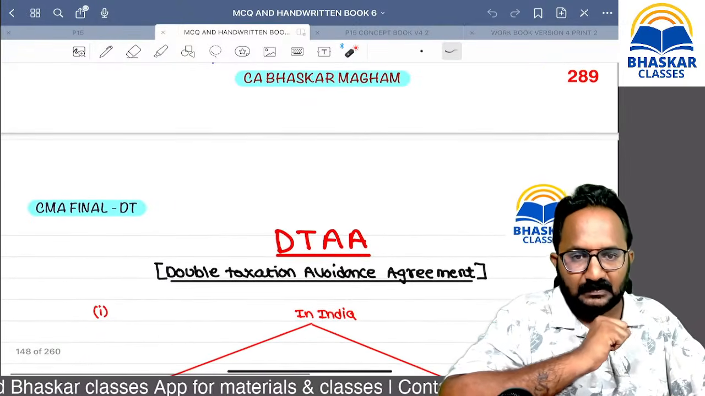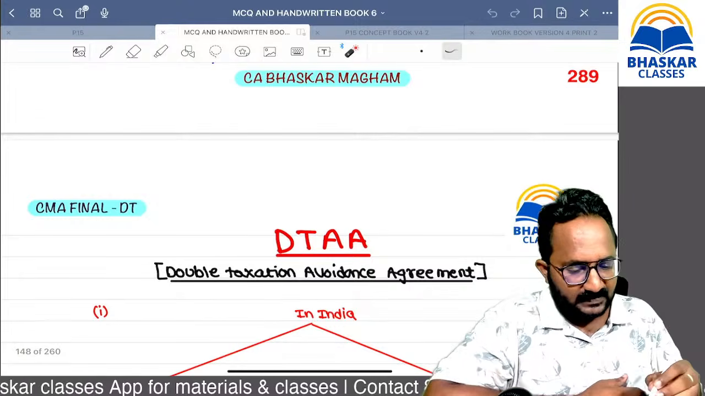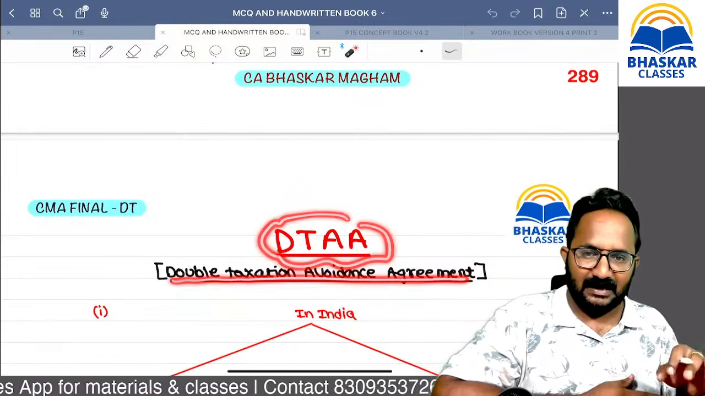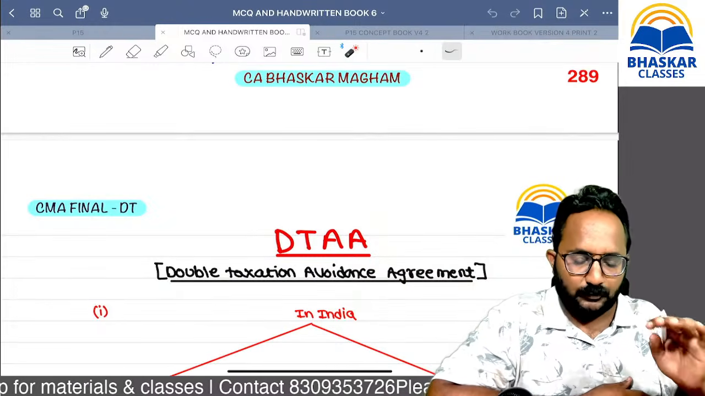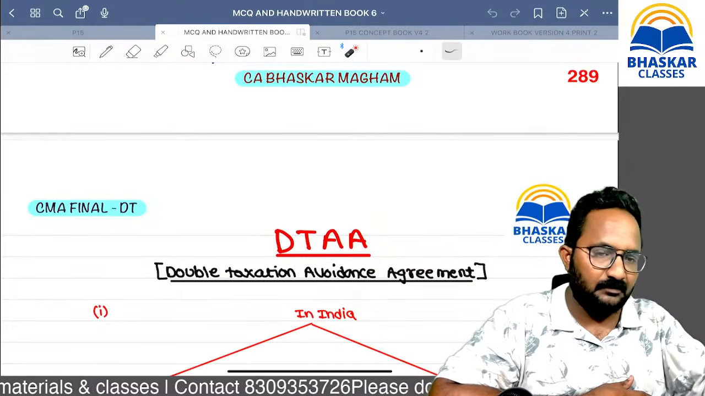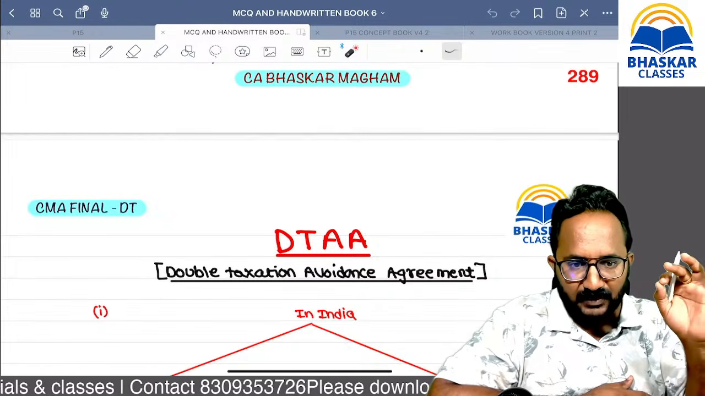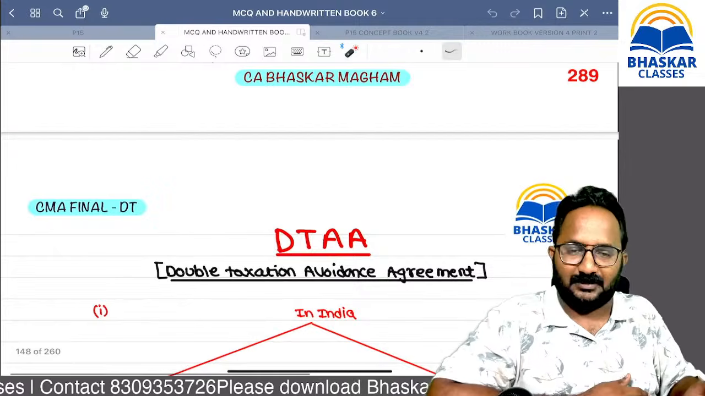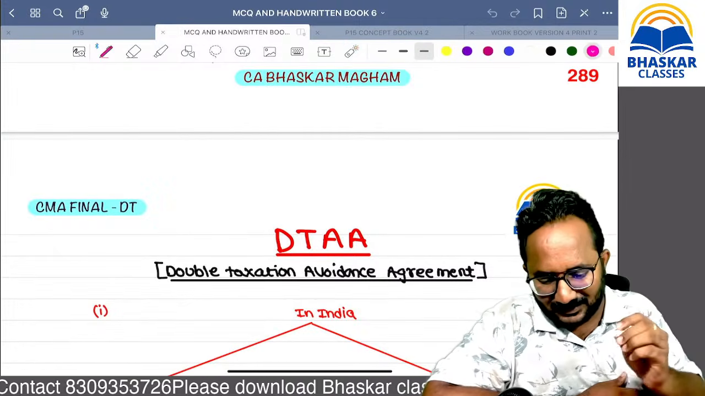So now we can start with the new chapter, that is DTAA, double taxation avoidance agreement. It is also forming part of international taxation. What is the weightage, sir? First, we want to know that weightage only.